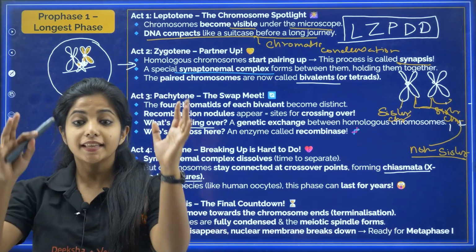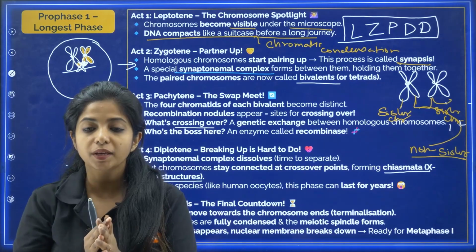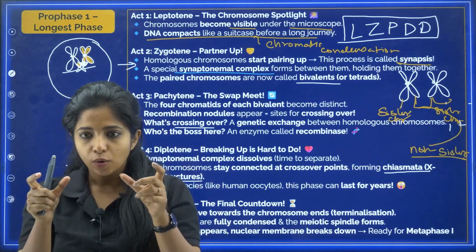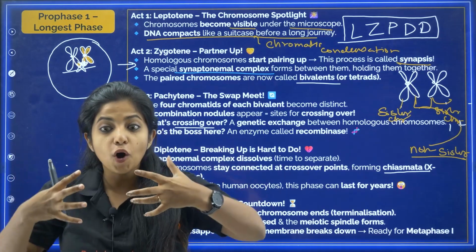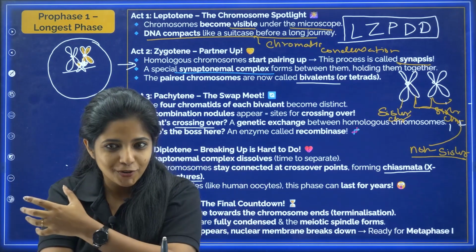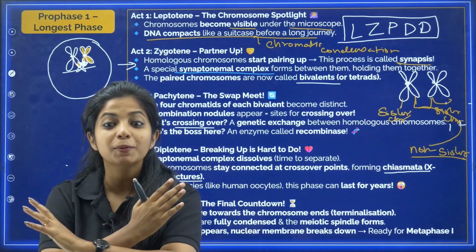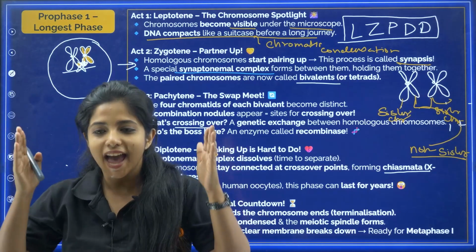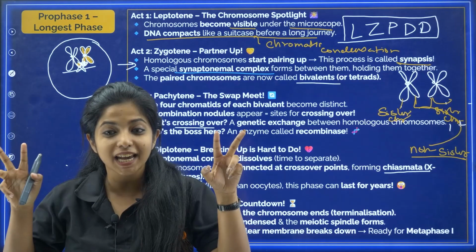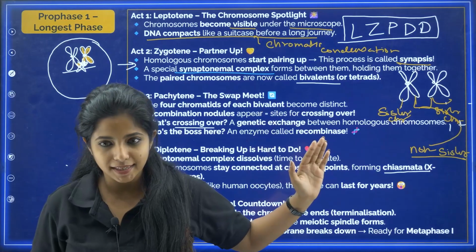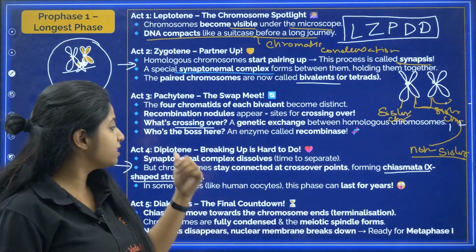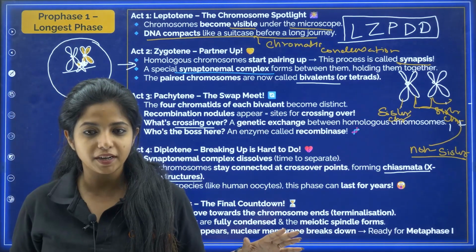Okay, so yes, then we have pachytene, where what is happening, my dear children? The 4 chromatids which are there over here are going to start forming what? Recombination nodules, and they will be crossing over, exchanging their material. And here the major enzyme that is involved is what? Recombinase.